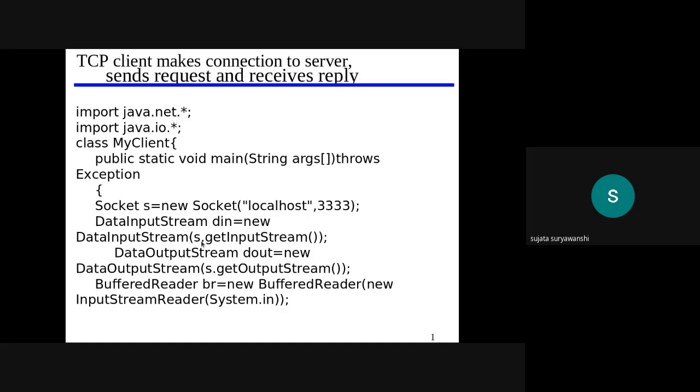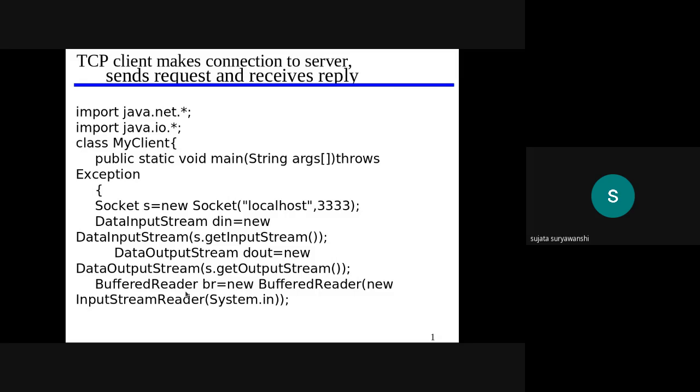Just use socket.getInputStream to create the input stream and s.getOutputStream to create the output stream, and for that purpose we need to use the classes DataInputStream and DataOutputStream. After that, we need to access the data from the user.